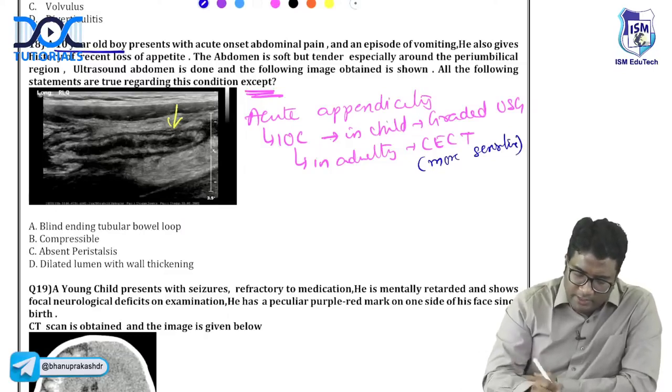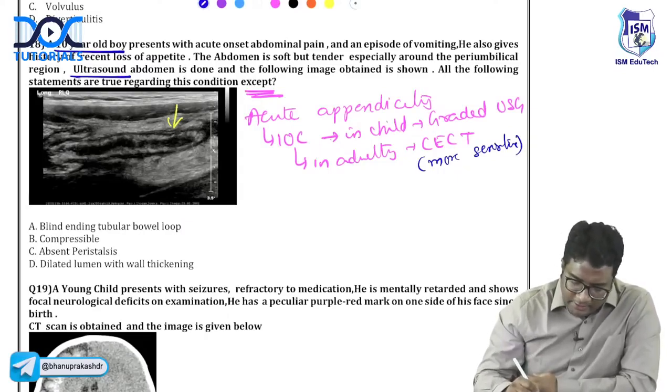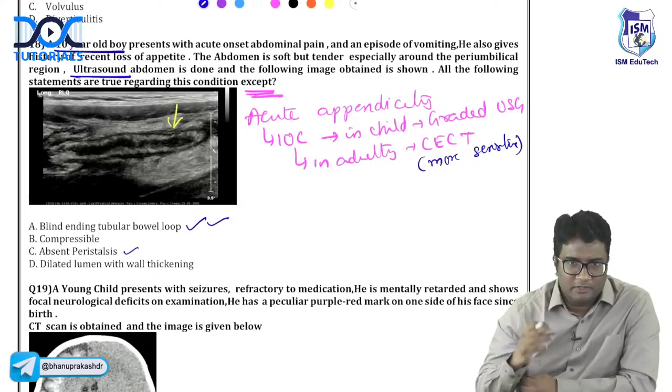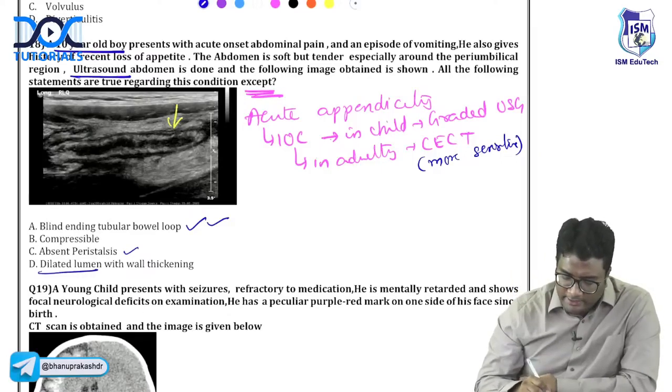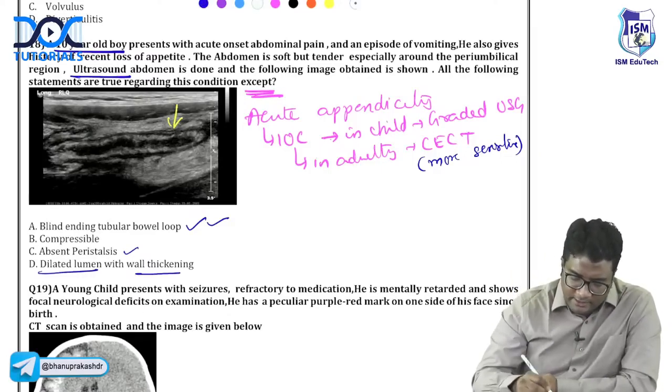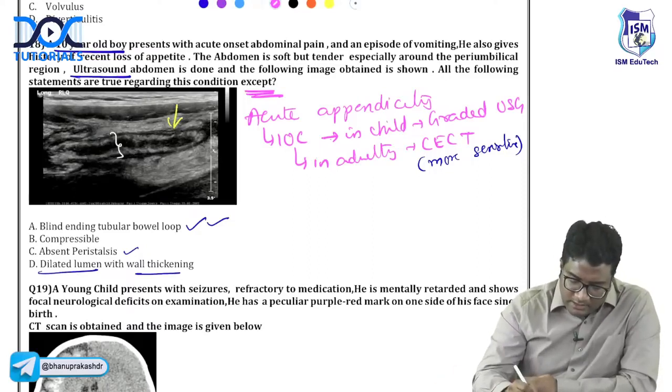Because this is a 10-year-old boy, they did an ultrasound. On ultrasound, what do you see? A blind-ending tubular structure which is showing aperistalsis, because it's inflamed bowel, it will not show peristalsis. It will also show a dilated lumen with wall thickening. But you cannot compress it. It is not compressible.